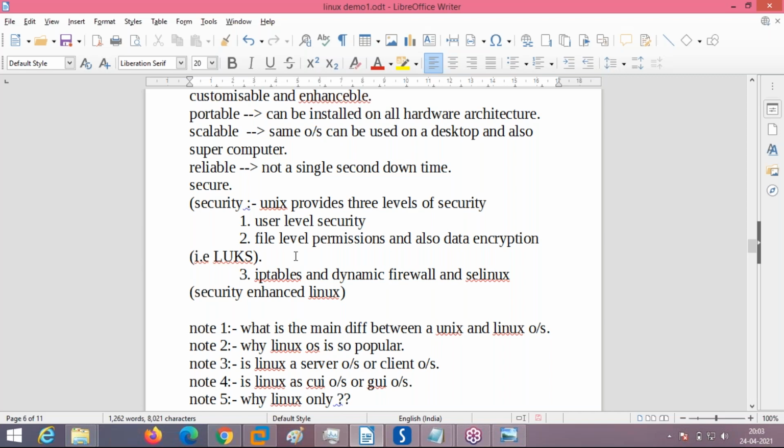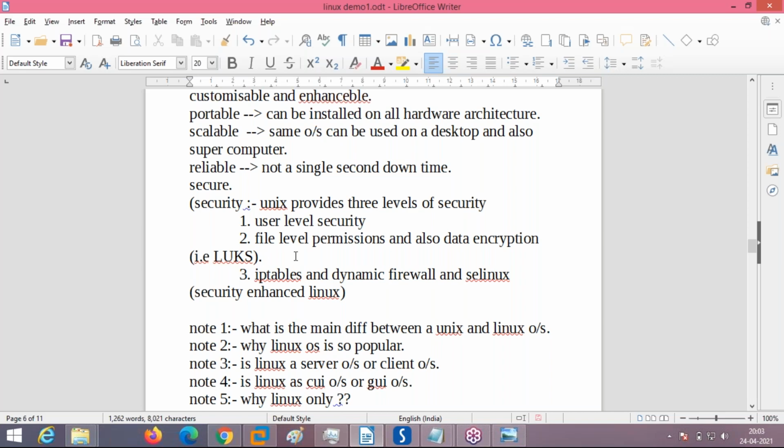Linux treats a normal file as a file. A directory is also a file in Linux. Even a device is also a file. But what is the type of file? Special files, these are called. And every file will have permissions. So this way, Linux is securing even the devices as files with file level permissions.